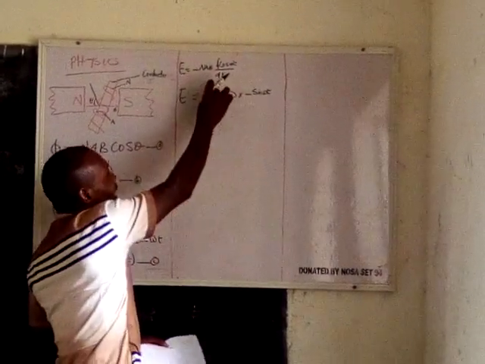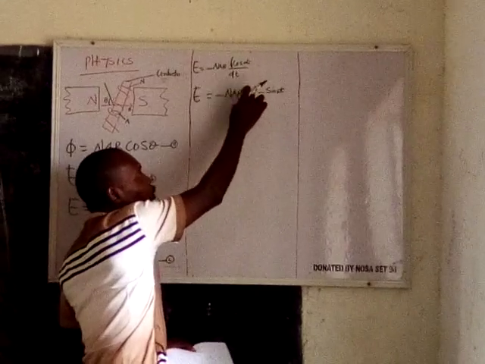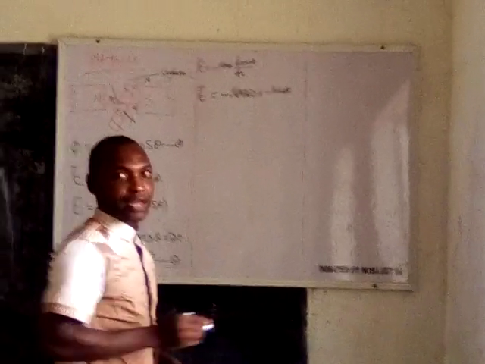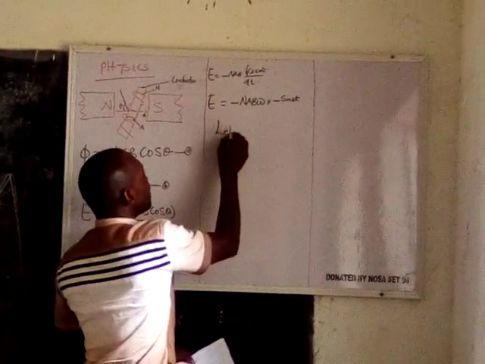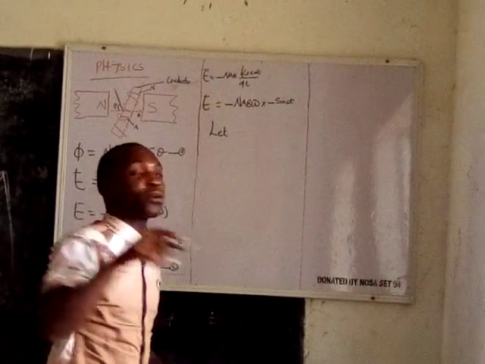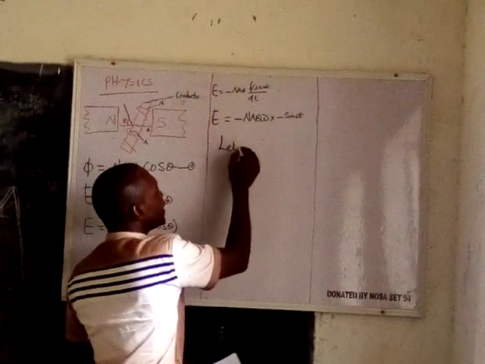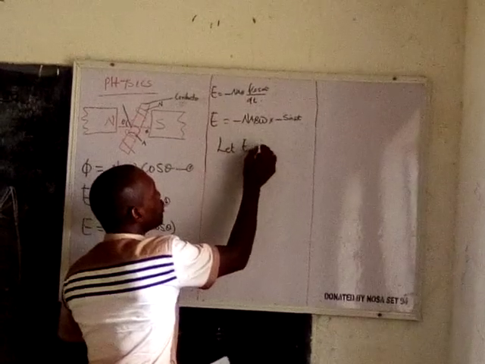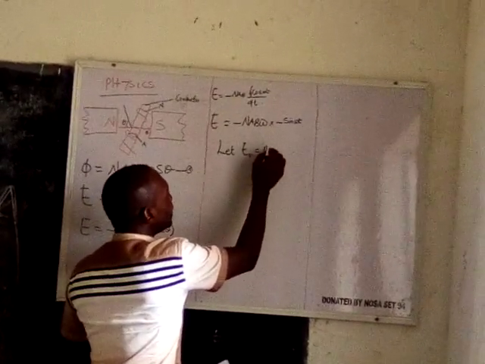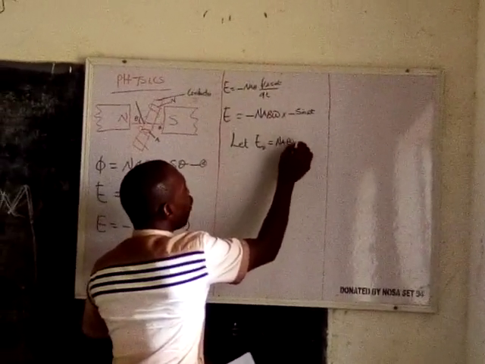Since your N, A, B, and omega are all constant, you can let it be the peak of the oscillation. You can say let E naught be equal to NABω.